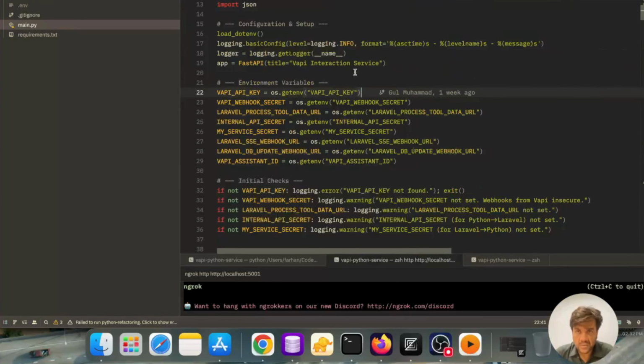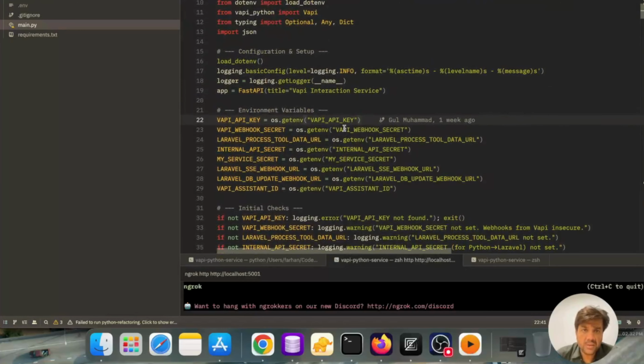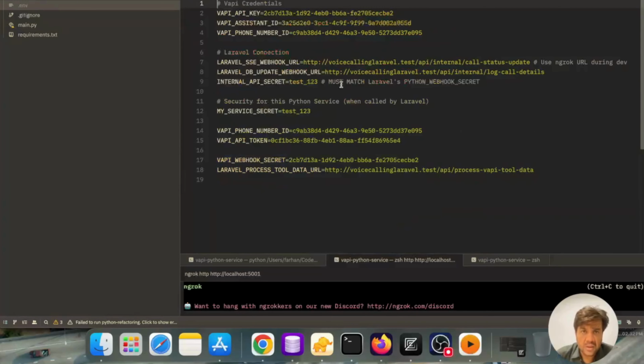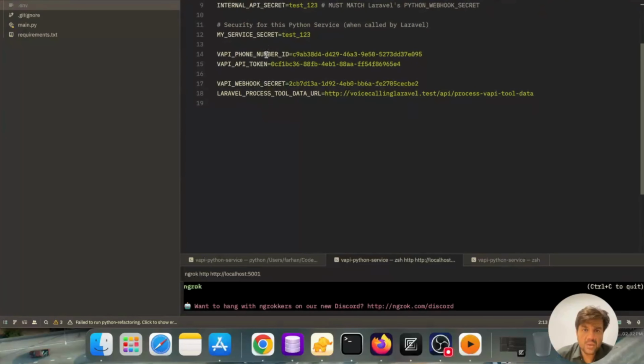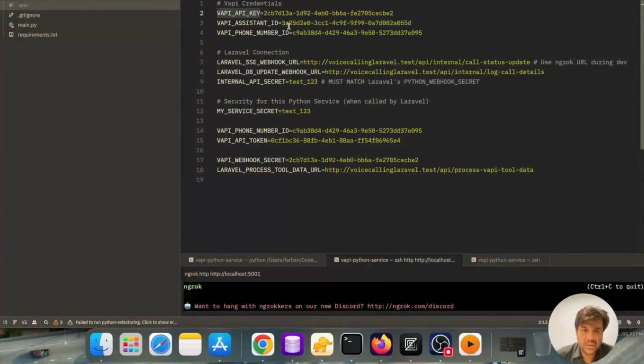So let's dive deep into our Python code. Here is our Python code. Here is our env file. You can see VAPI API key. I have given different assistant keys here. Don't look at it, you have seen nothing. Okay, just ignore these details.